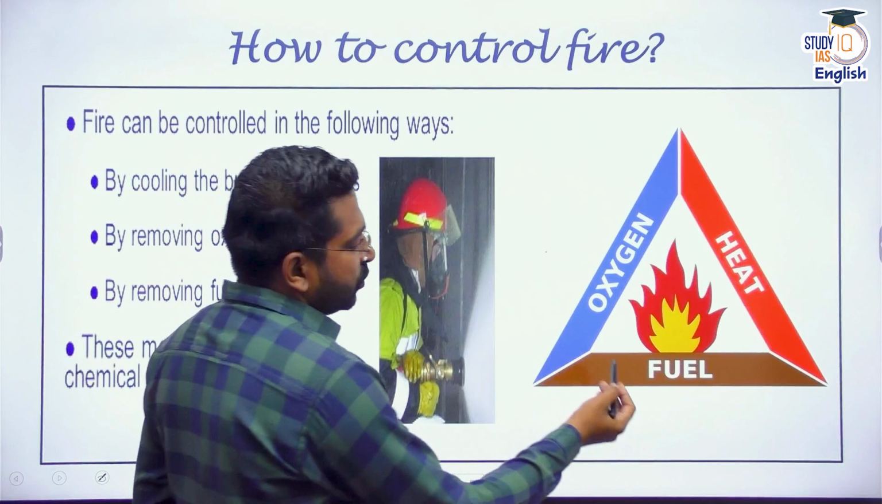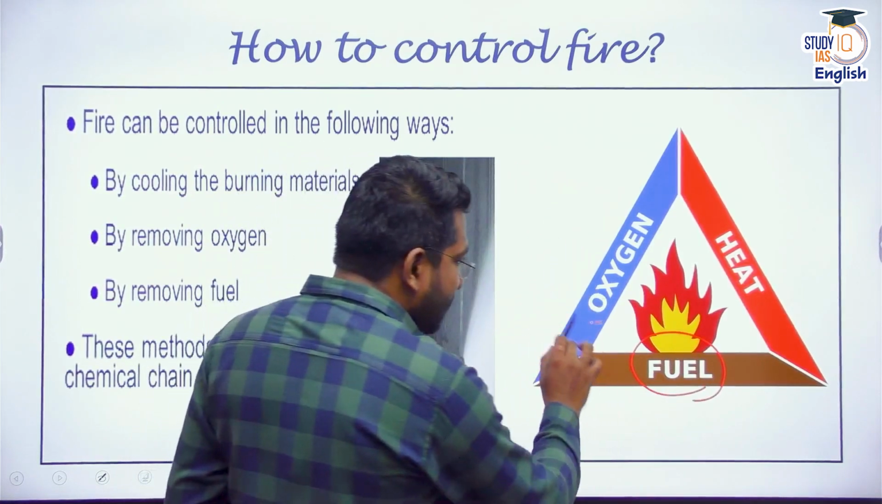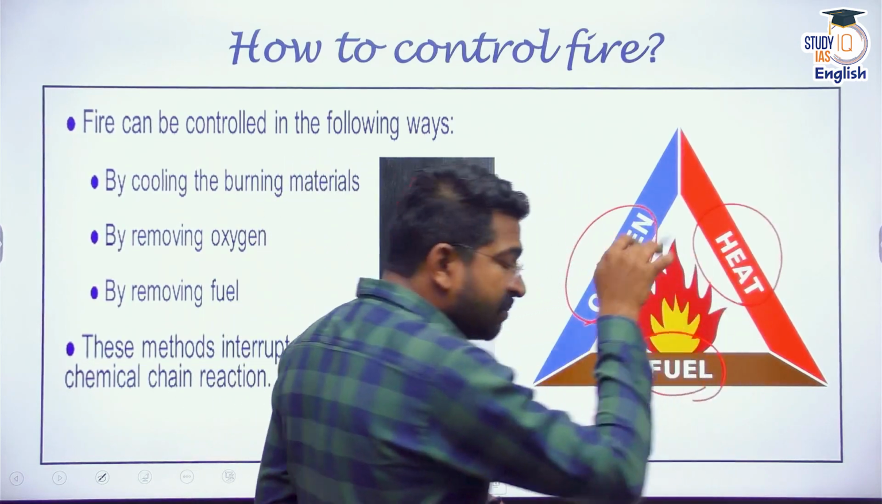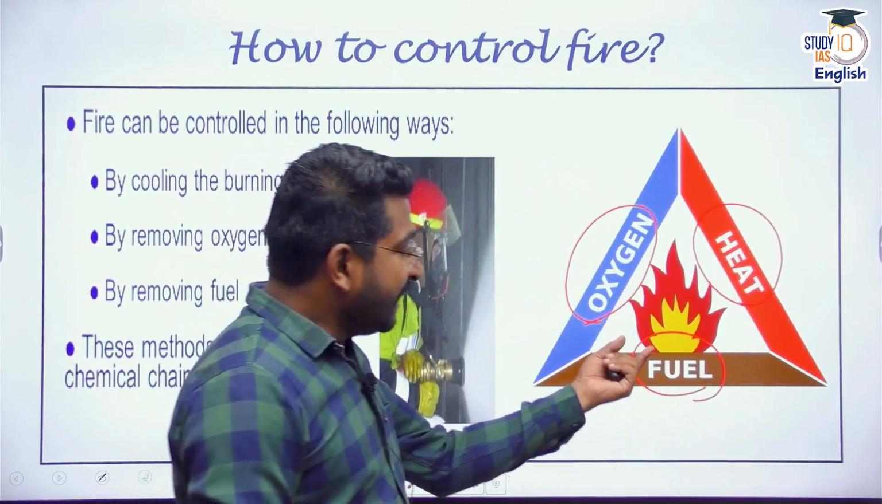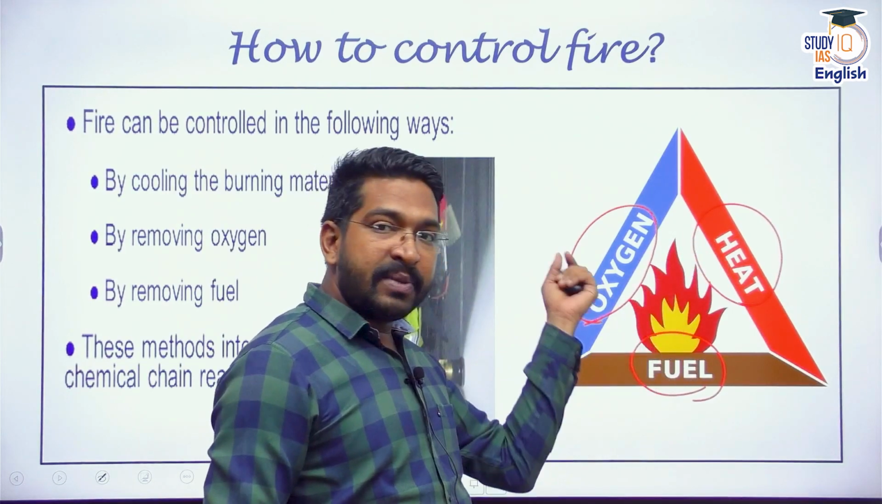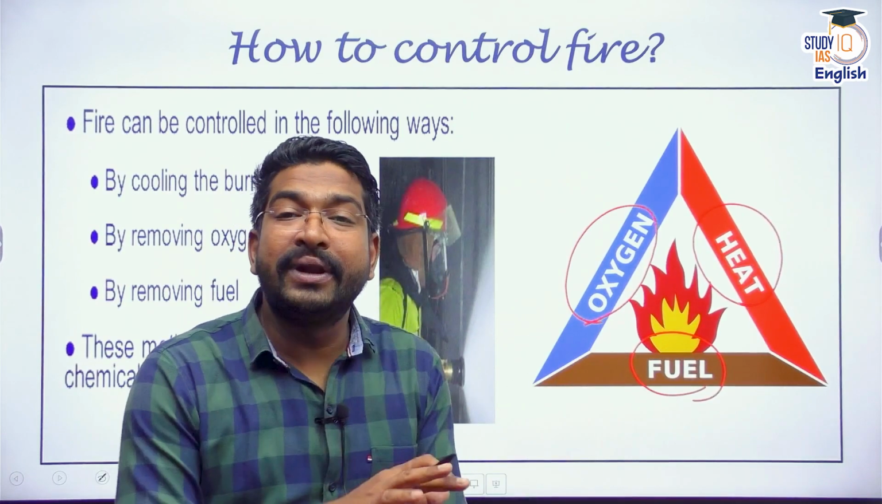One is the fuel, that means a combustible substance. The other one is air, which contains oxygen. And the third one is heat. Now remember, whenever something is burning, it is continuously providing heat, and the fuel is also available, air is also available. That is why the combustion process goes on till the fuel ends.